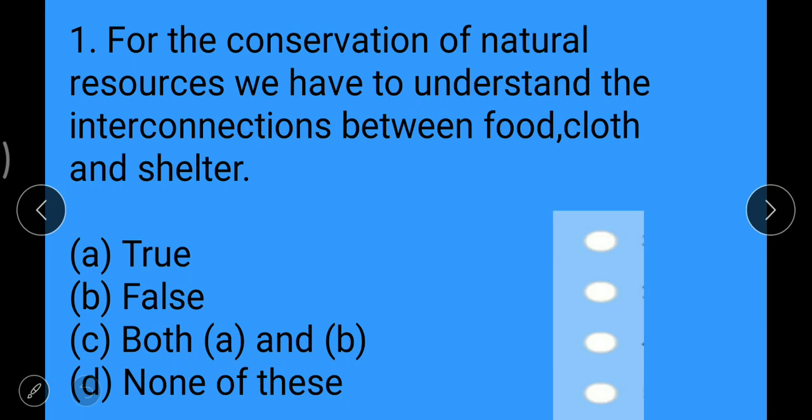So the right answer is option B false. And you have to tap the button in front of option B false, it means that button.